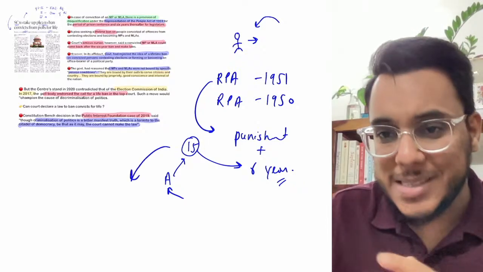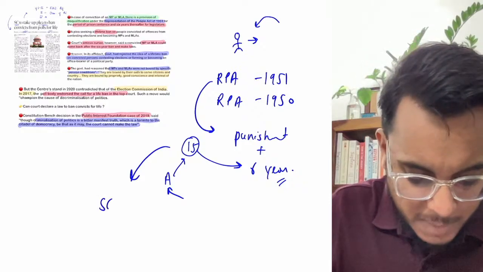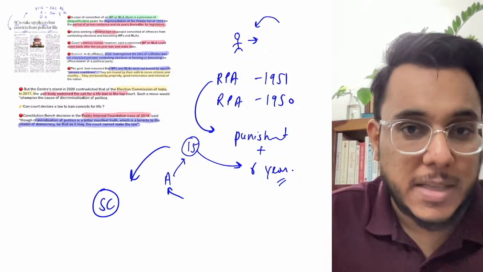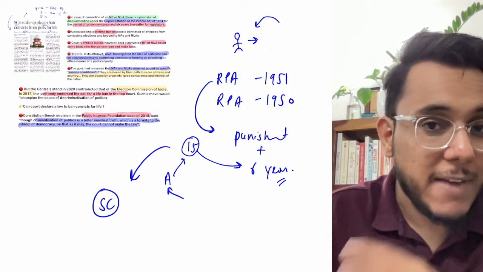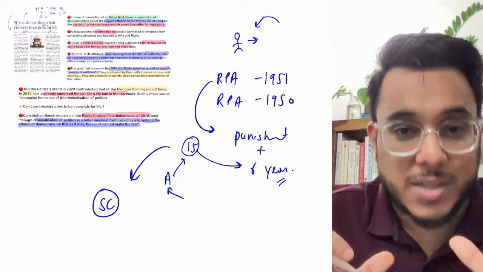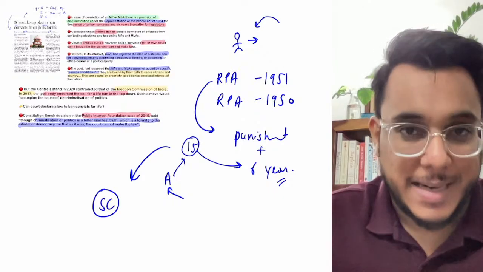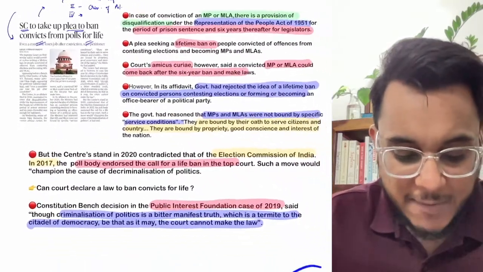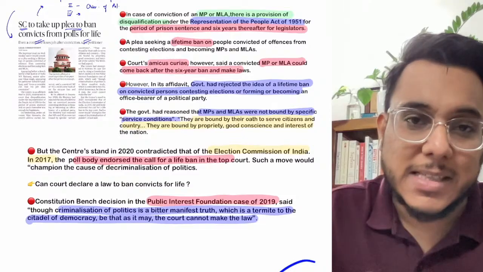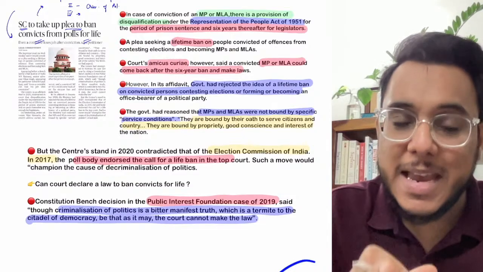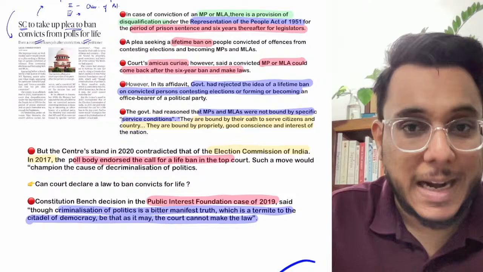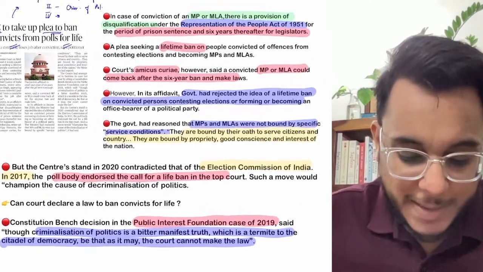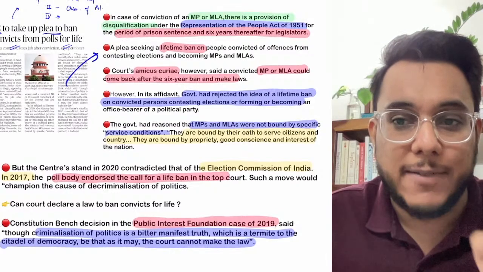However guys, a petition has been filed in the Supreme Court saying that we need to ban such convicted criminals for the lifetime. For the entire lifetime, they should not be allowed to contest elections, they should not be allowed to become legislators. Even in this direction, a logic has been given. It has been said that even if a police constable is convicted of a crime, he is removed from the job for the entire life. So why are legislators not being imposed with such a thing? So a petition has been filed in the Supreme Court for the lifetime ban.